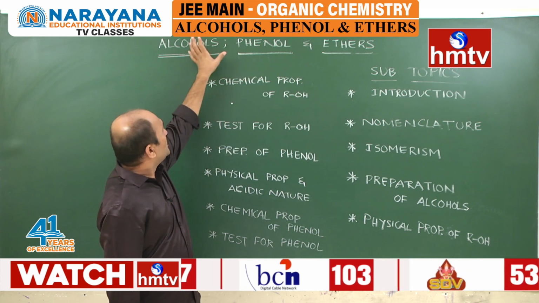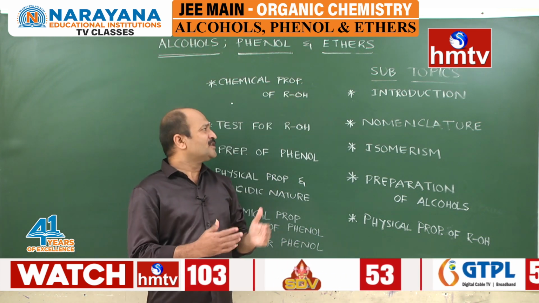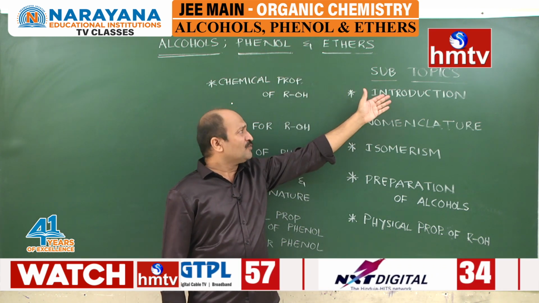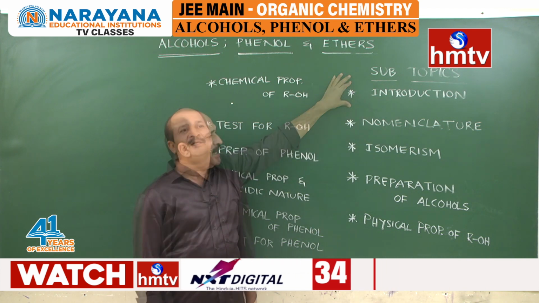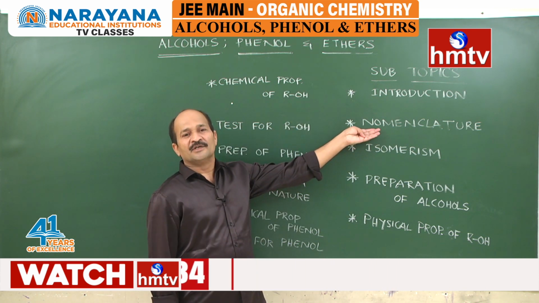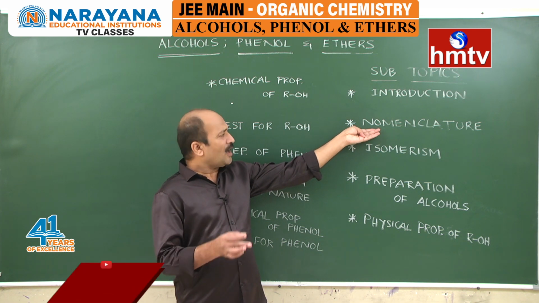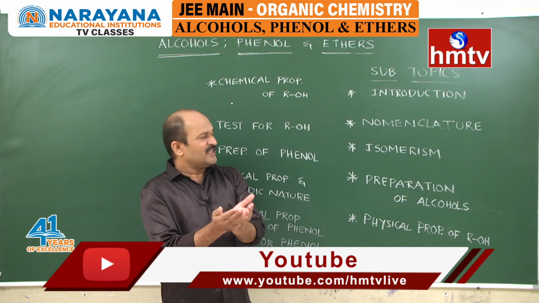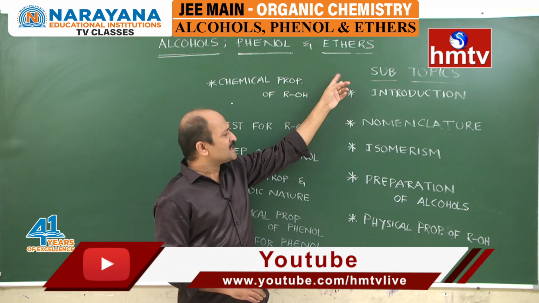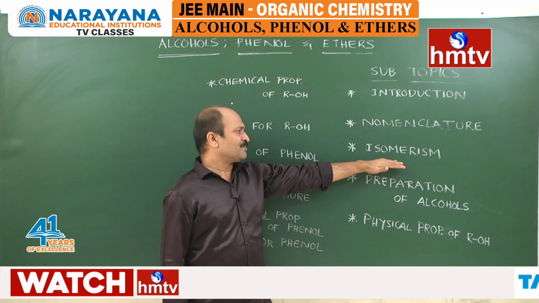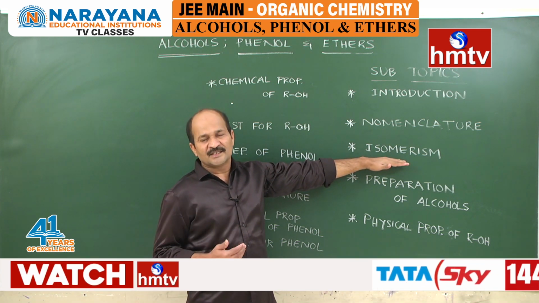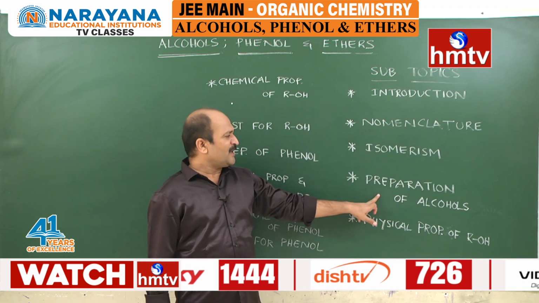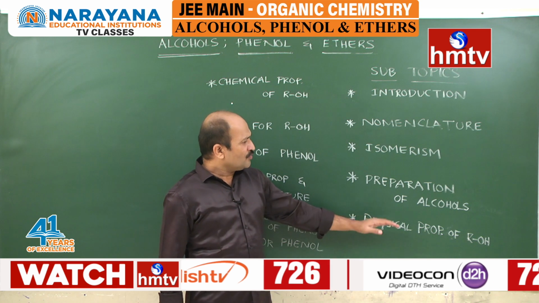Before entering into this, what are the important areas we have to discuss under this heading? Look forward. One is the introduction, and then we come to the nomenclature. Nomenclature covers alcohols, phenols and ethers. We are going to discuss all three topics together, and then isomerism. Isomerism is also discussed with alcohols, phenols and ethers, and then the preparation of alcohols, then physical properties